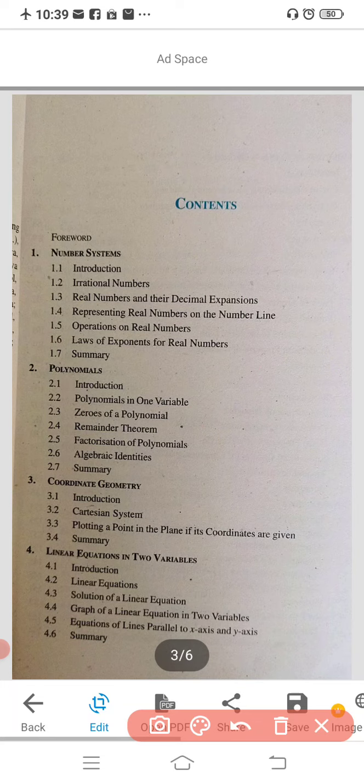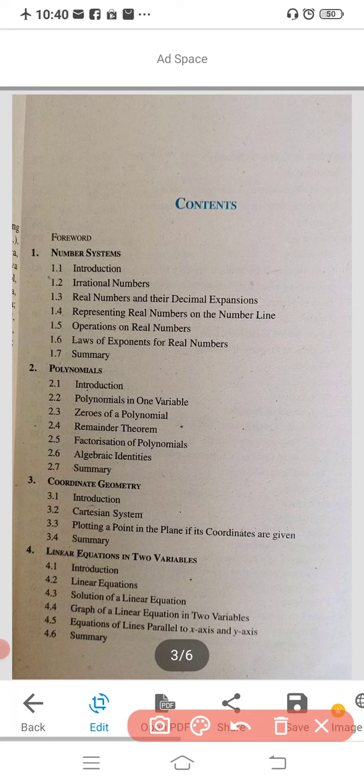Whole numbers are the numbers starting with 0, 1, 2, 3, and so on up to infinity, and they are denoted by W. Then we studied natural numbers, starting with 1, 2, 3, 4, and so on up to infinity. We completed these definitions in the previous classes.